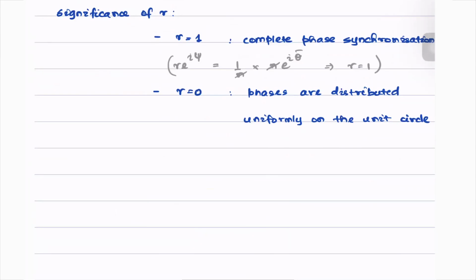Moving forward, this term, which is the order parameter, how does the order parameter factor into the dynamical system? Let's see that. R e raised to the power I psi is simply equal to 1 by n times summation of e raised to the power I theta j, where j goes from 1 to n.